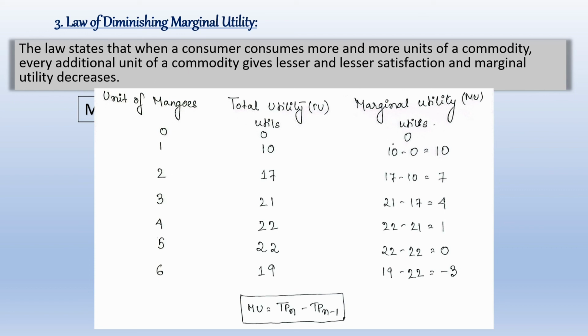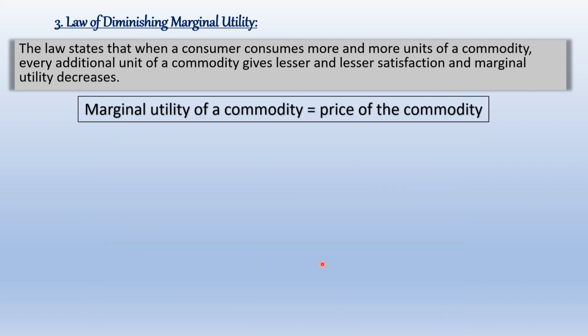So we can understand from this particular example that diminishing marginal utility states that as we start consuming it more and more, our satisfaction decreases. It becomes lesser and lesser. Now, marginal utility of a commodity is equal to the price of the commodity. Very important. Now, for the first mango, I was ready to pay say 15 rupees.